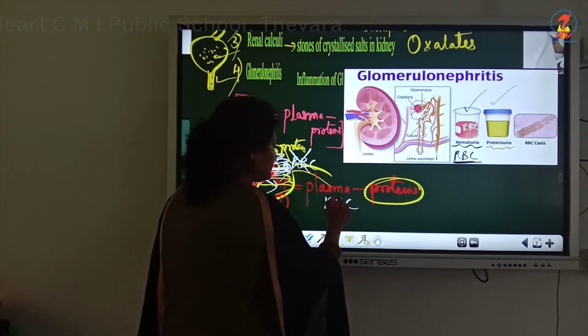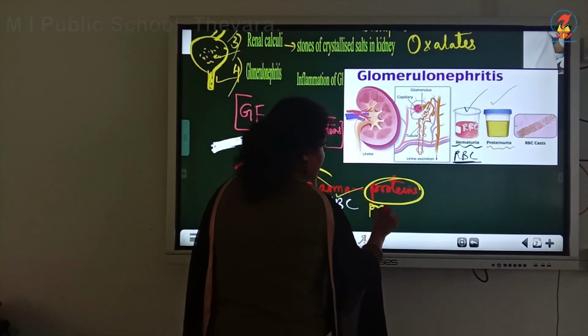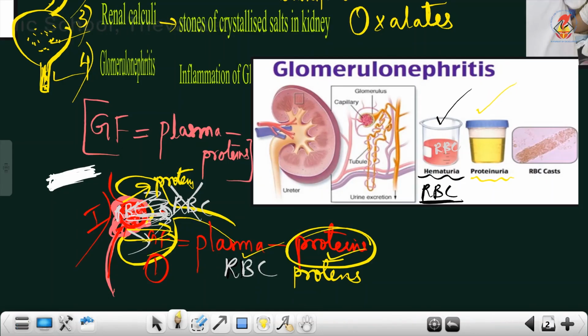But what happens is that RBCs and the proteins do not get filtered, they are drained into the filtrate. The glomerular filtrate will contain these two constituents, RBC as well as proteins. So the urine will contain a lot of proteins. It can either be proteins or only RBCs.